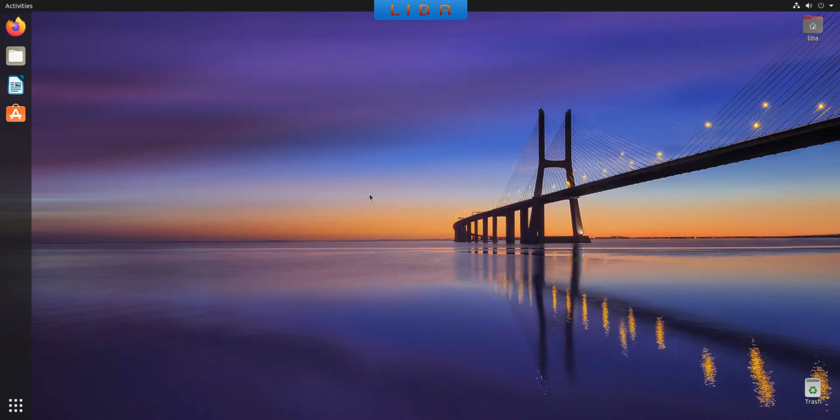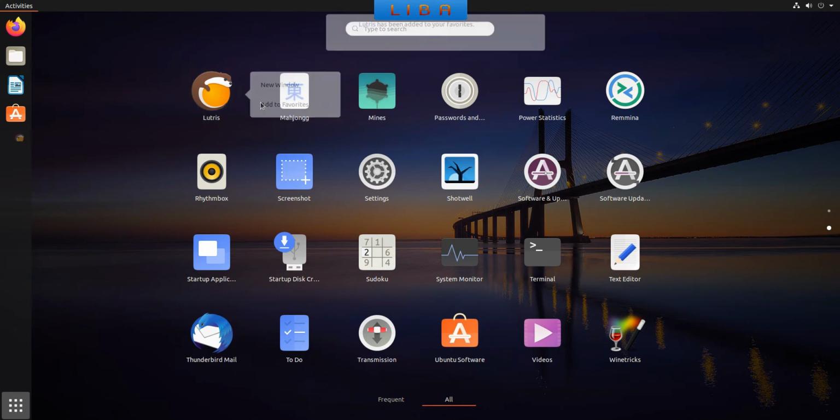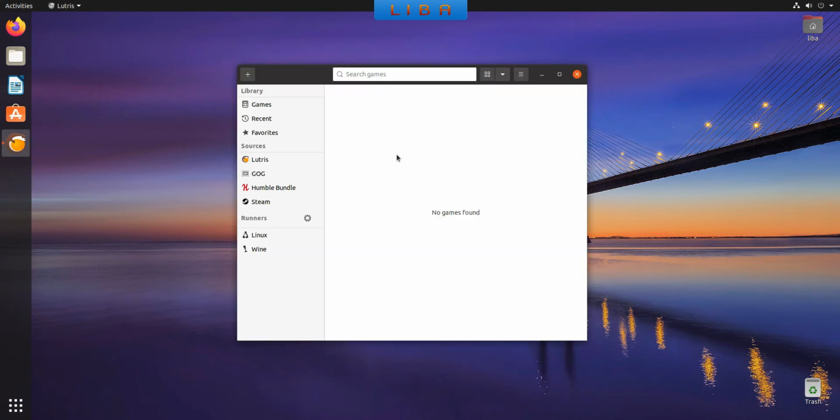If you have finished installing Wine, Lutris and downloading Smeet, you can start Lutris. This is a Lutris shortcut. You can add Lutris to your favorites: right click and add to favorites. And launch Lutris. If you start Lutris for the first time, please wait. Lutris is started. I show you how to configure Lutris.